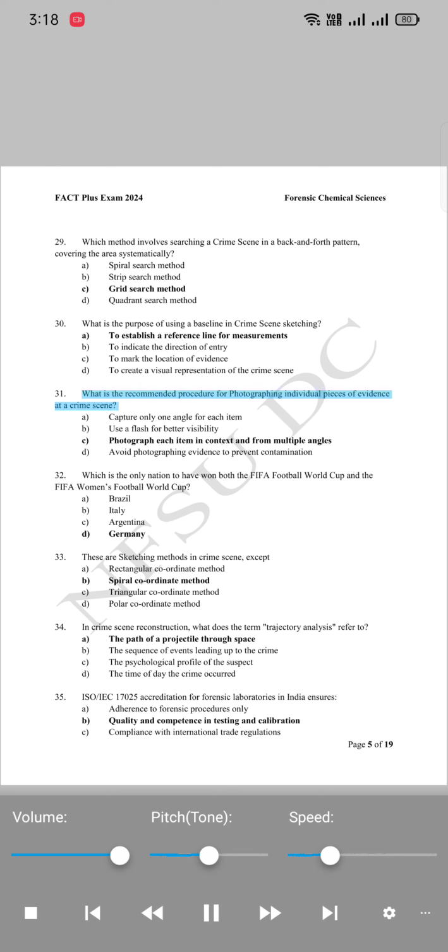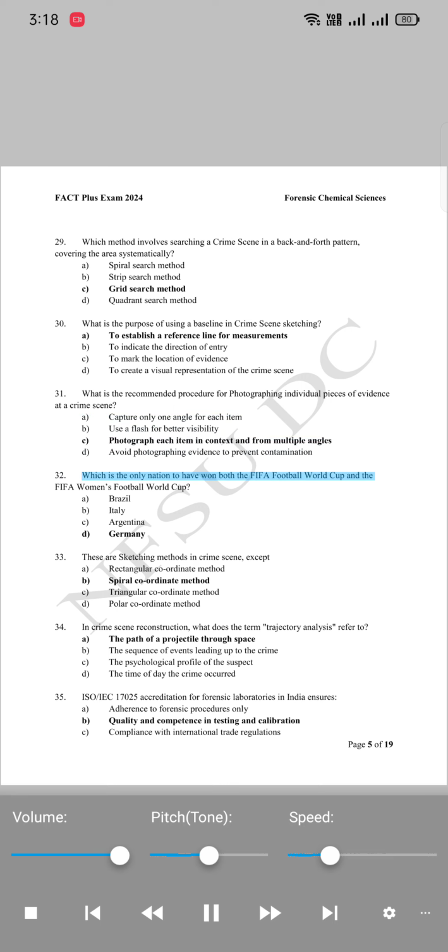31. What is the recommended procedure for photographing individual pieces of evidence at a crime scene? A. Capture only one angle for each item. B. Use a flash for better visibility. C. Photograph each item in context and from multiple angles. D. Avoid photographing evidence to prevent contamination.